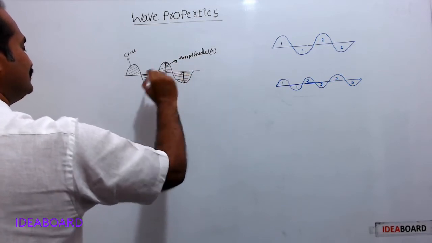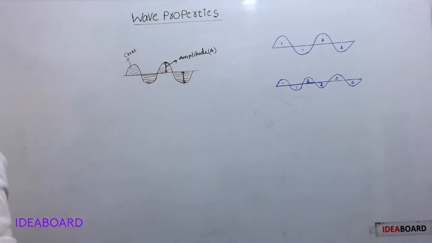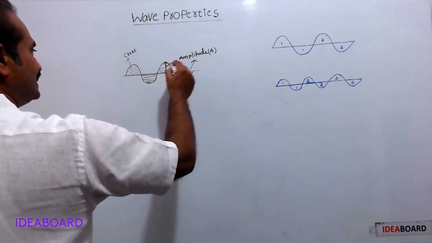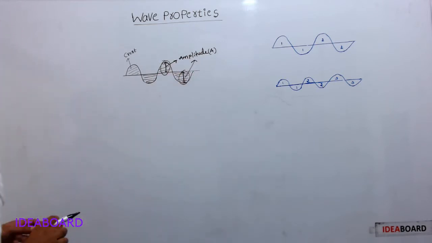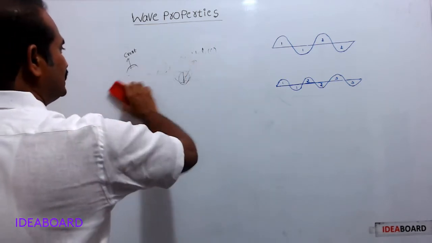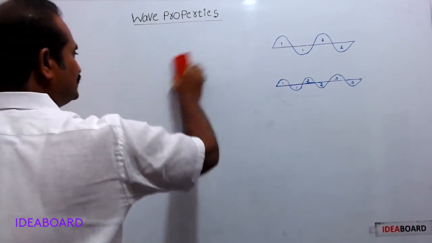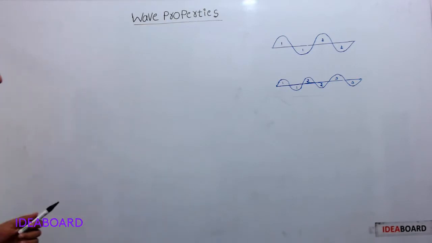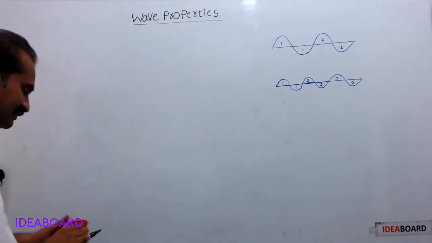Both are the same. So amplitude means height of crest or depth of trough. Usually amplitude is denoted by the letter A. SI unit for amplitude is meter.